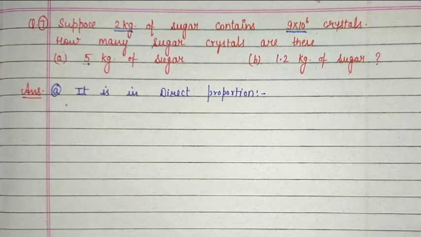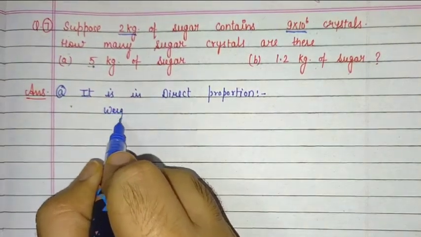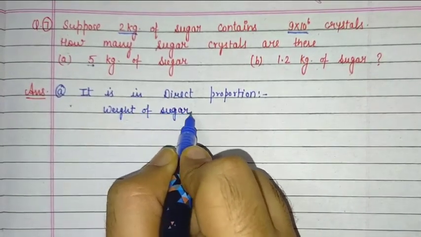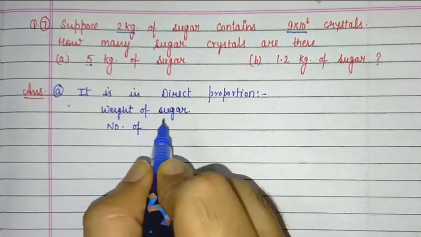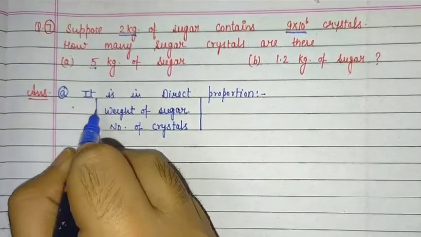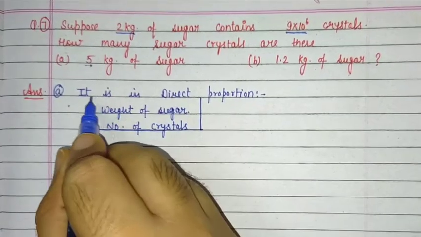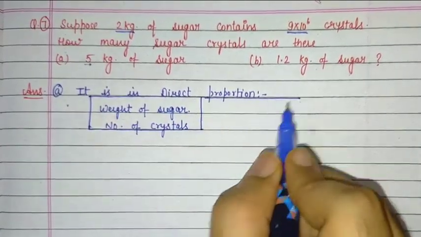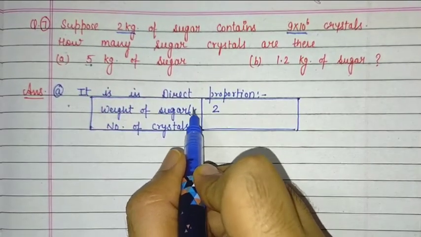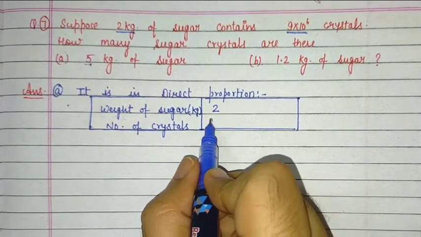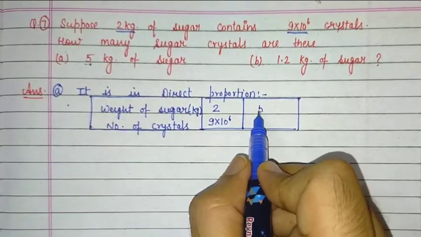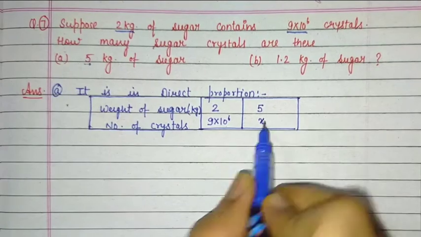Now make one table, just draw it. First of all, just write down here weight of sugar. Okay, and here the second is number of crystals. Done. Now after that, two kilogram. So here the quantity is given in kilogram, and the number of crystals are 9 into 10 raised to power 6. After that we have to find for 5 kilogram. So 5, and let this quantity, number of crystals, be x.